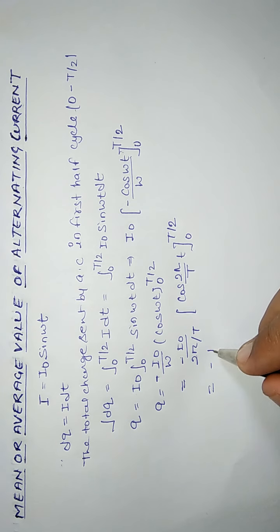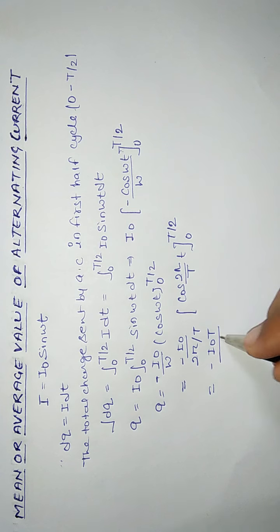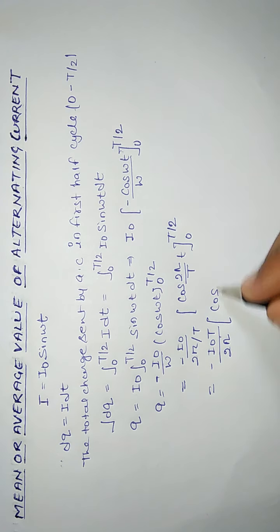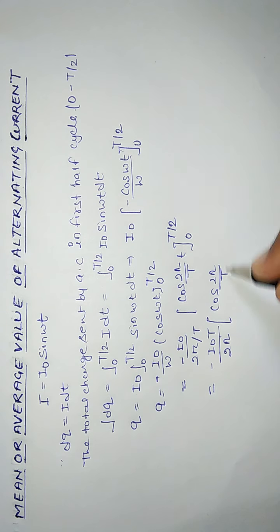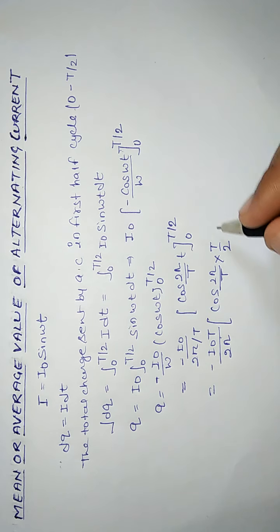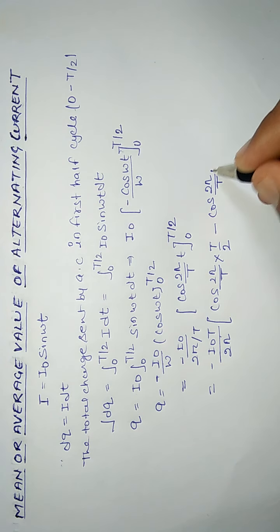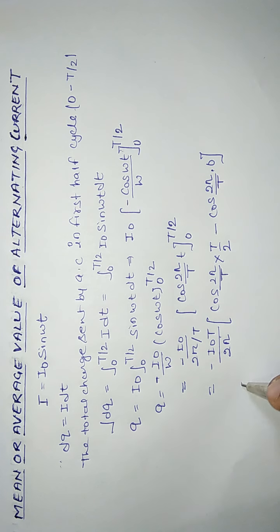On further solving we will get I naught T upon 2 pi, cos 2 pi by T into T by 2, because the upper limit is T by 2, minus cos 2 pi by T into 0.